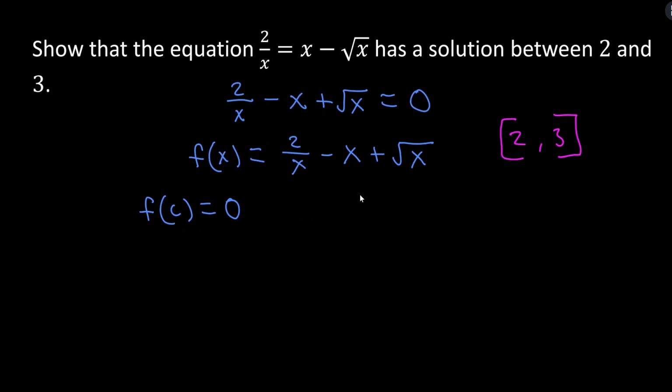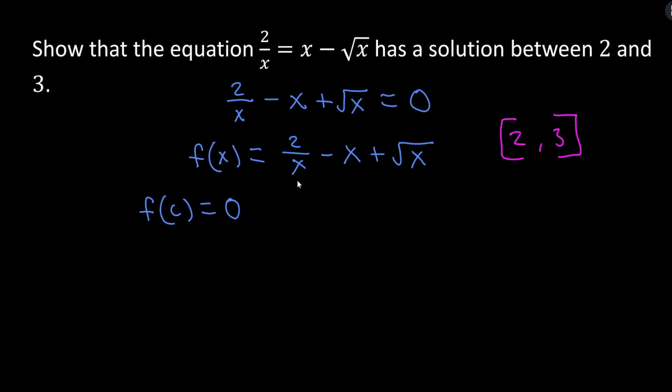This is a little bit tricky, right? This is a weird function. We have a rational piece here, a radical piece here. So we can look at each individual term and figure out, is each term continuous on [2, 3]? Because it turns out there's an important theorem related to continuity, which is that if we have a bunch of functions that are continuous on an interval and we add or subtract them together, then the result is still continuous on that interval. So let's go one by one.